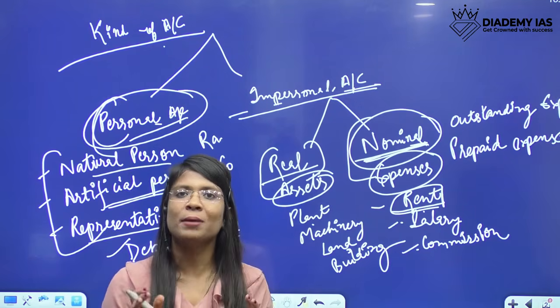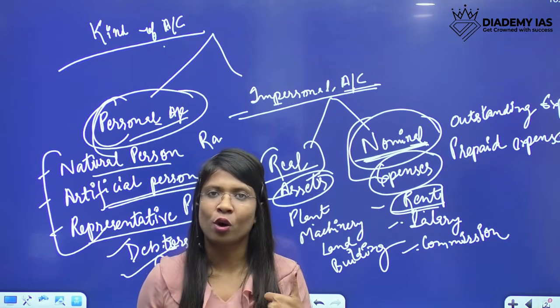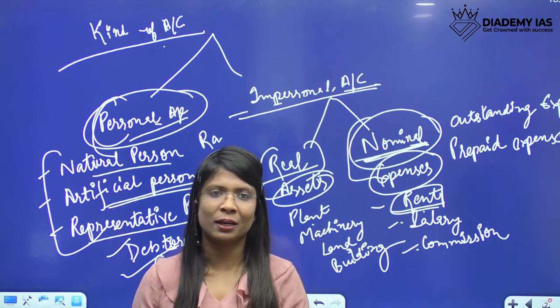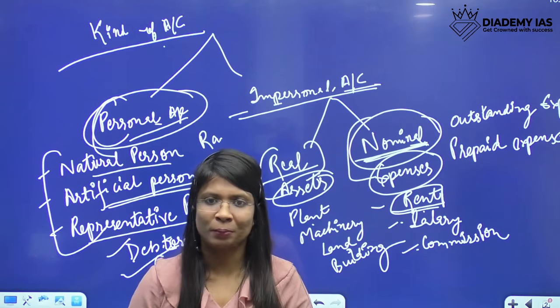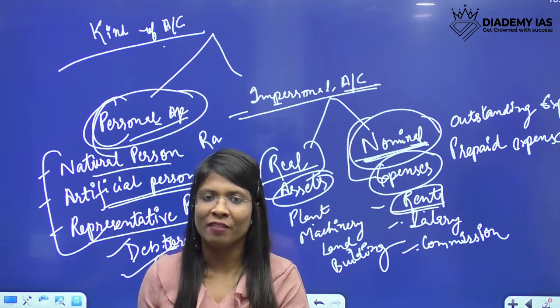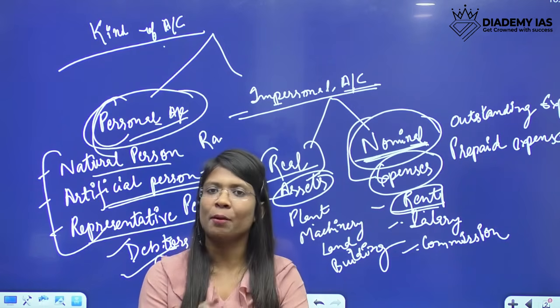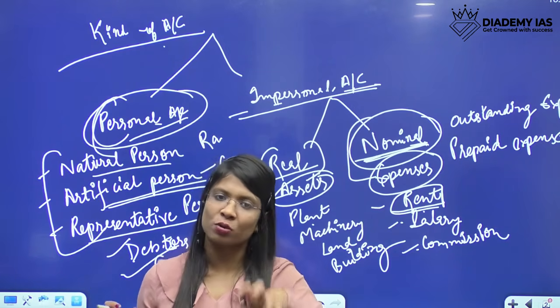It is due. Your landlord calls you and says, Ram, your rent for this month is due, please pay. But you haven't paid, so it's outstanding.